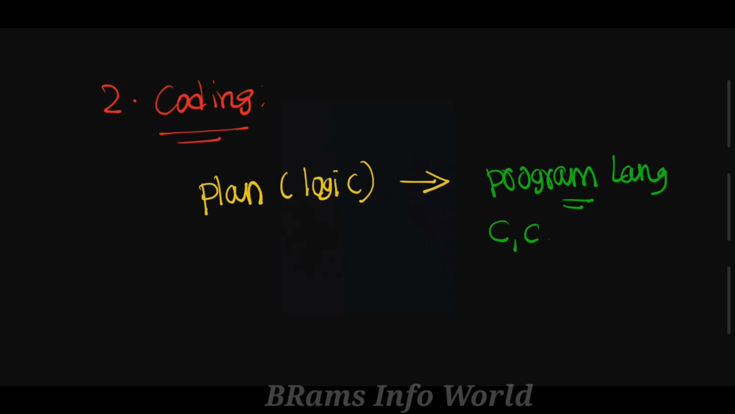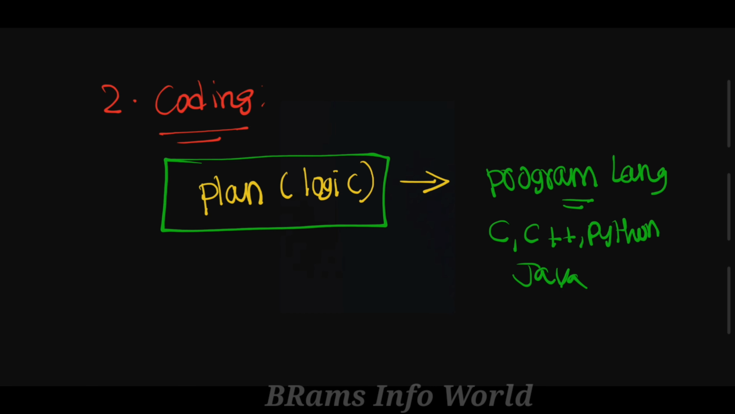That may be C, that may be C++, that may be Python, or that may be Java. Whatever plan we have, that plan we are converting into programming language terms. That means the plan is prepared in the form of instructions based on particular rules, right? As we discussed in an earlier example, you are going to some grocery shop. So there is a plan for how to go.